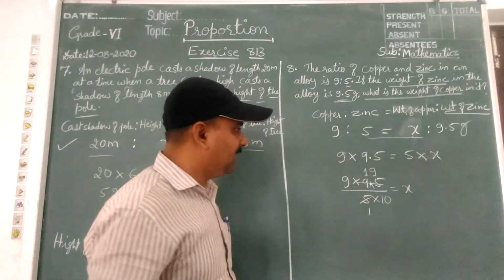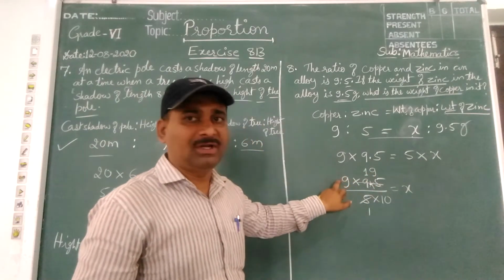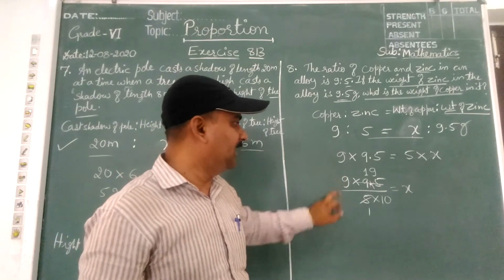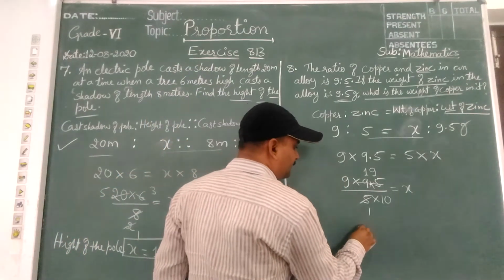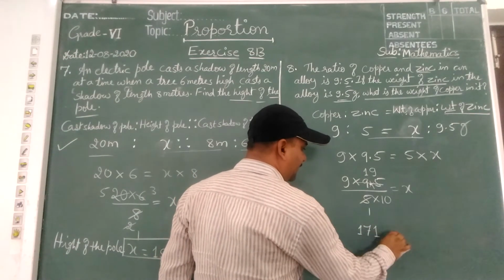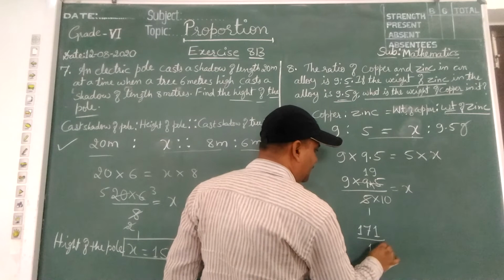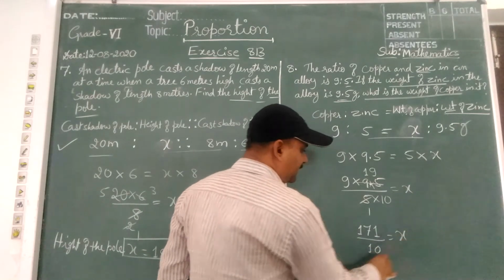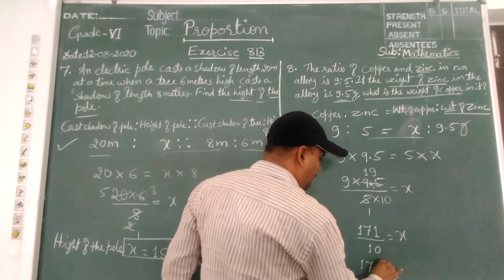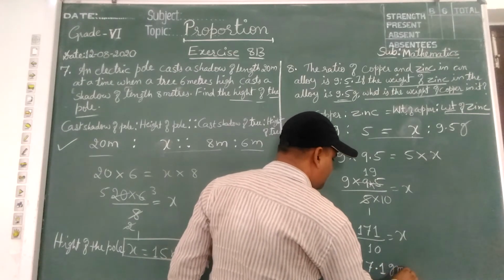What is left? 19 into 9. 19 nines are 171, divided by 10. Divided by 10 means decimal point after 1 digit.